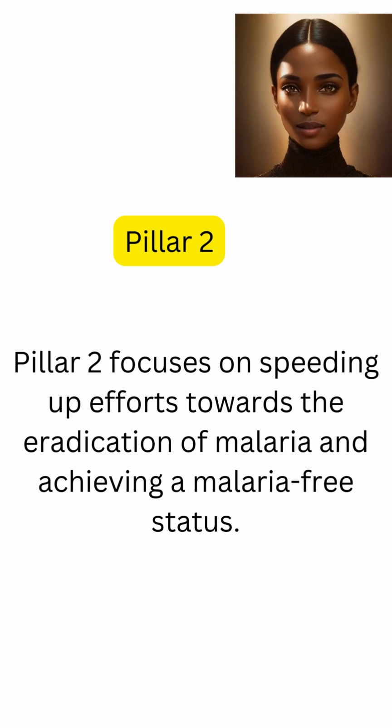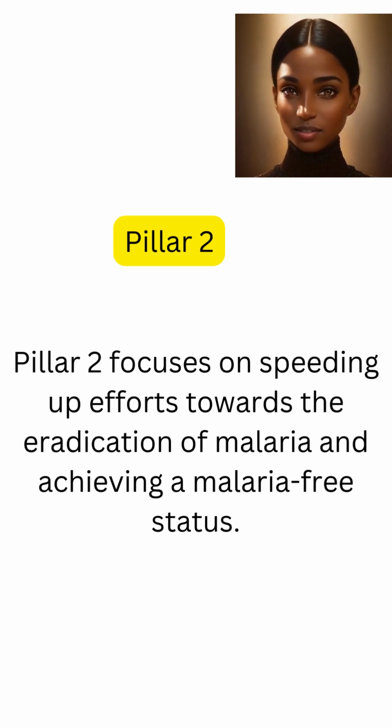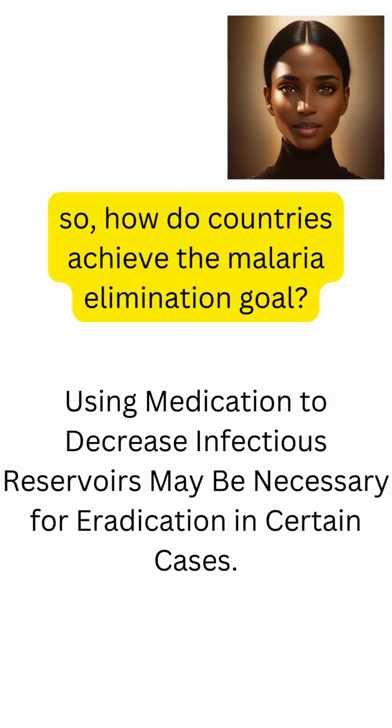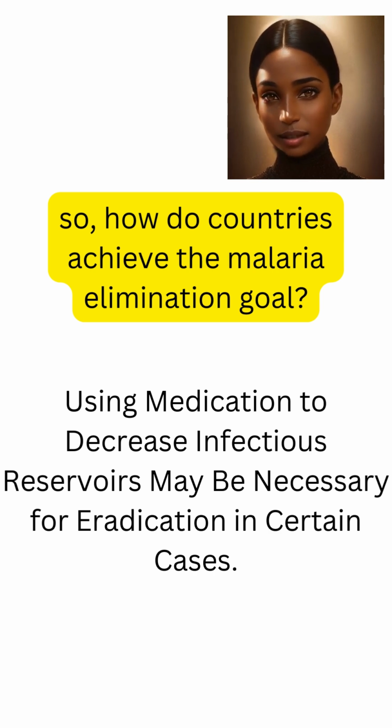Now let's focus our attention on Pillar 2. Pillar 2 focuses on speeding up efforts towards the eradication of malaria and achieving a malaria-free status. There is an urgent appeal to countries to contain the spread of new infections. It is crucial for countries to intensify their endeavors to contain the spread of new infections in specific localities, particularly in areas where transmission rates are low. So how do countries achieve the malaria elimination goal? Well, the use of medication to decrease infectious reservoirs may be necessary for eradication in certain cases.